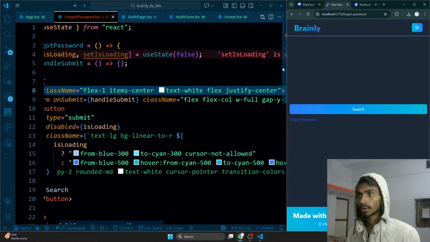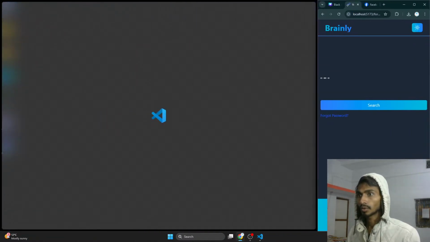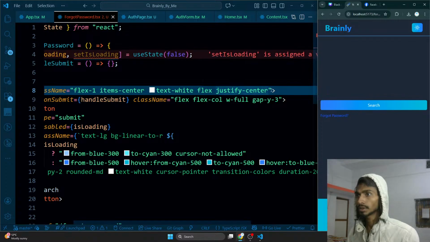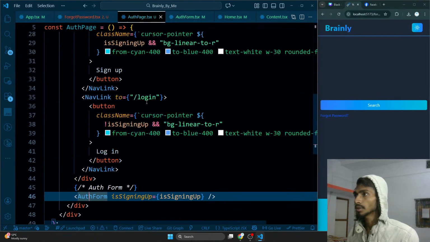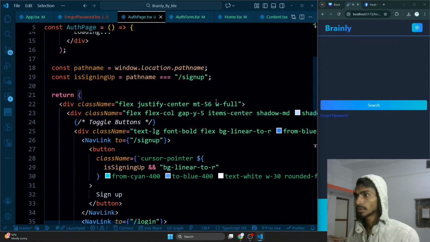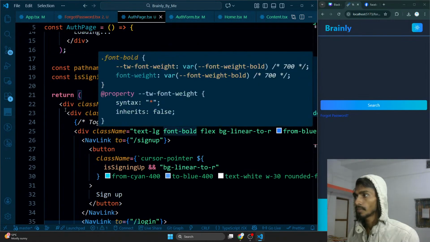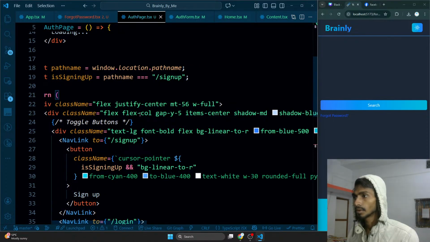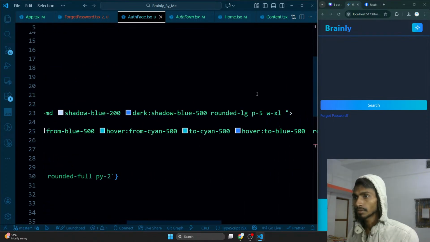As simple as that. How it looks like, it takes the whole width. I'll have to give it some width too, in the sense that the top level should have some width. In order to check the width, I have to go to the auth page, and what is the width for it? The width is full. The auth page width is full. Okay, what is the width for this? Width is XL, extra large.